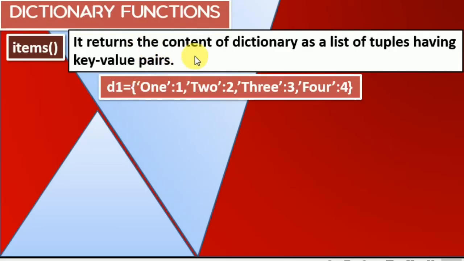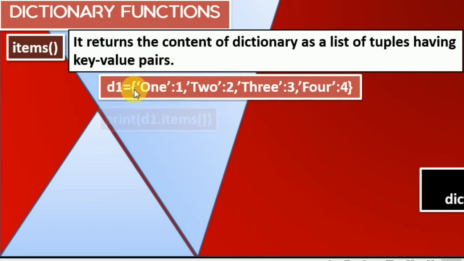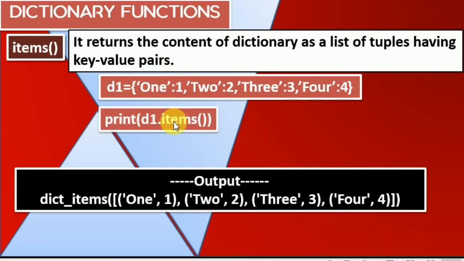Items returns the content of a dictionary as a list of tuples having key and values, meaning each and every key and value inside is going to be displayed as a pair in the form of a tuple. If I write D1 dot items this way, everything is in brackets: tuple 1, tuple 2, tuple 3, and tuple 4, and outside it is going to be a list.